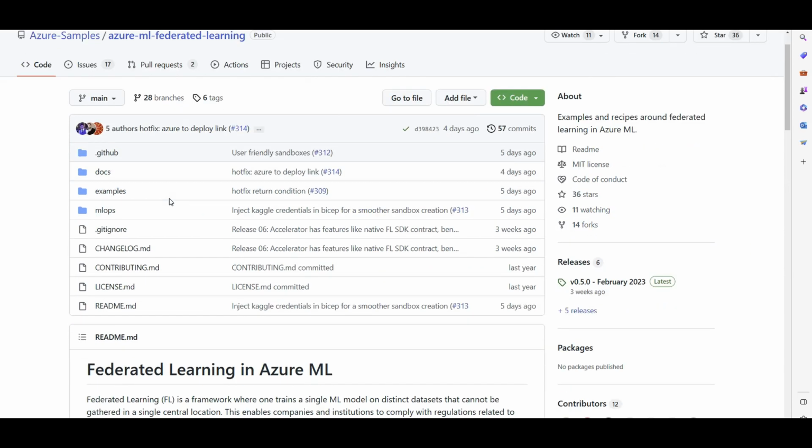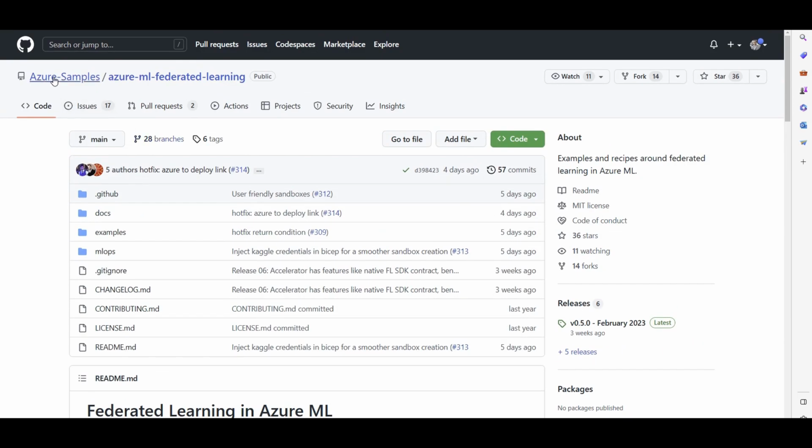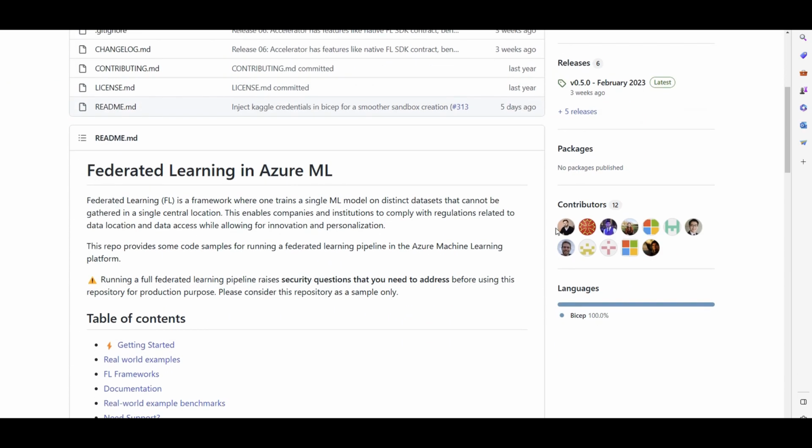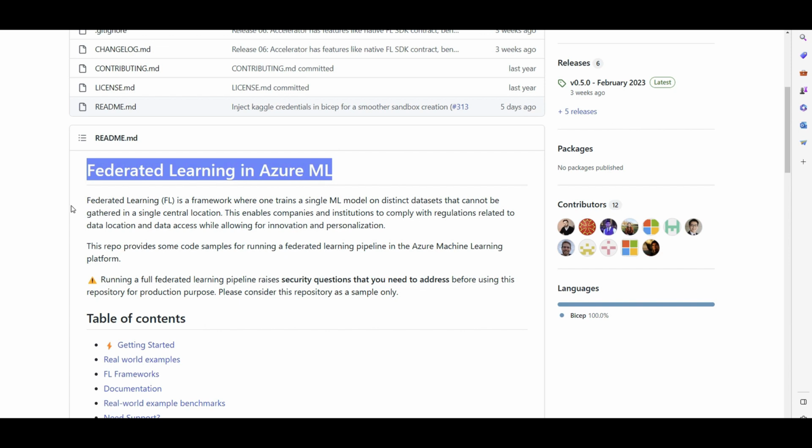Alright, here you are. I am under Azure ML samples, Azure samples, and there is a public GitHub repository called Azure ML Federated Learning, and kudos to contributors here. We have federated learning in Azure ML. So what this repository is going to provide is sort of an accelerator.